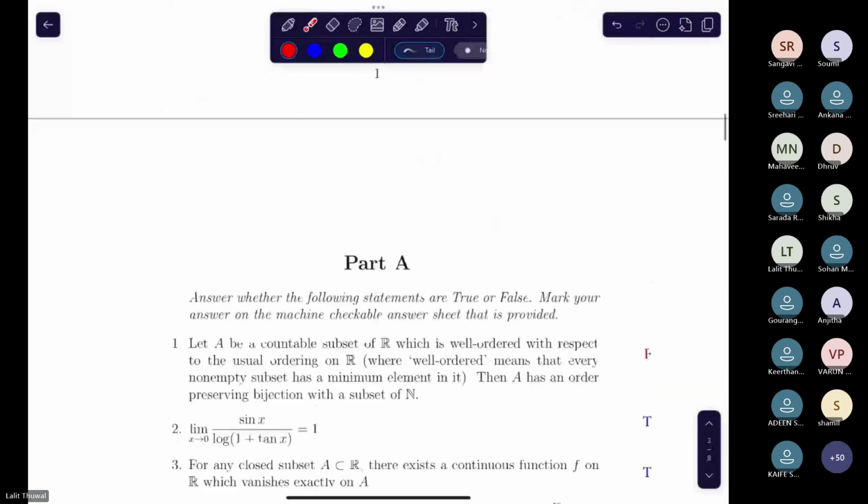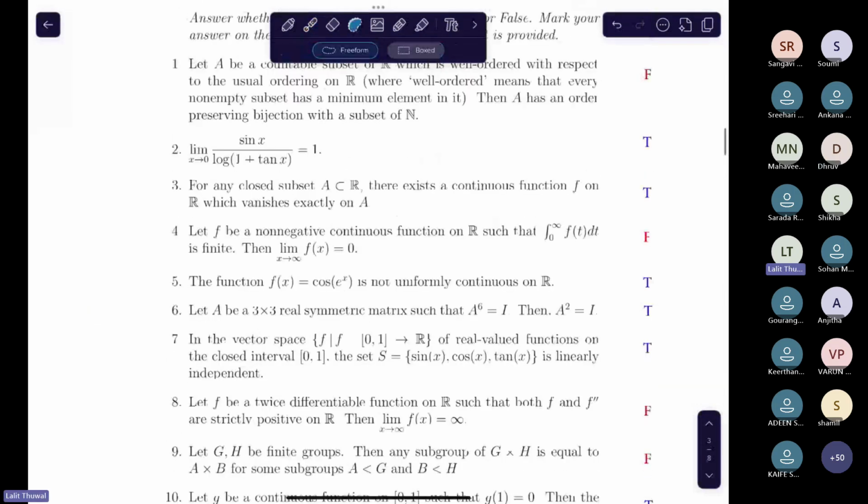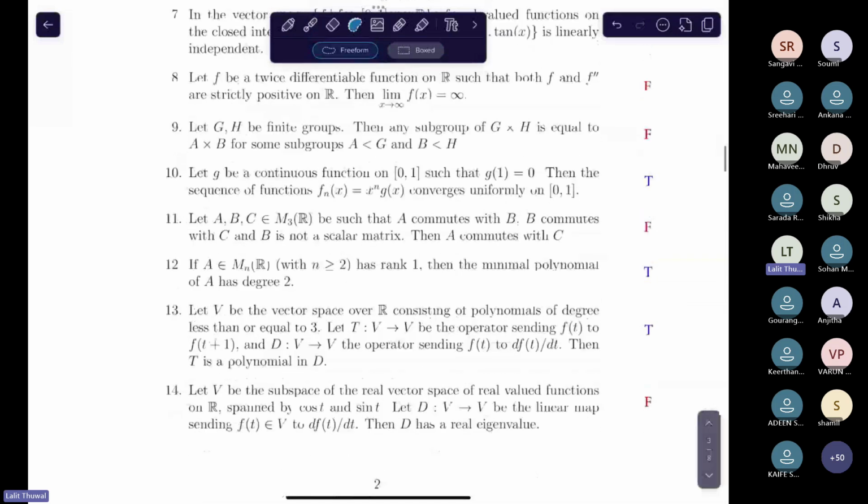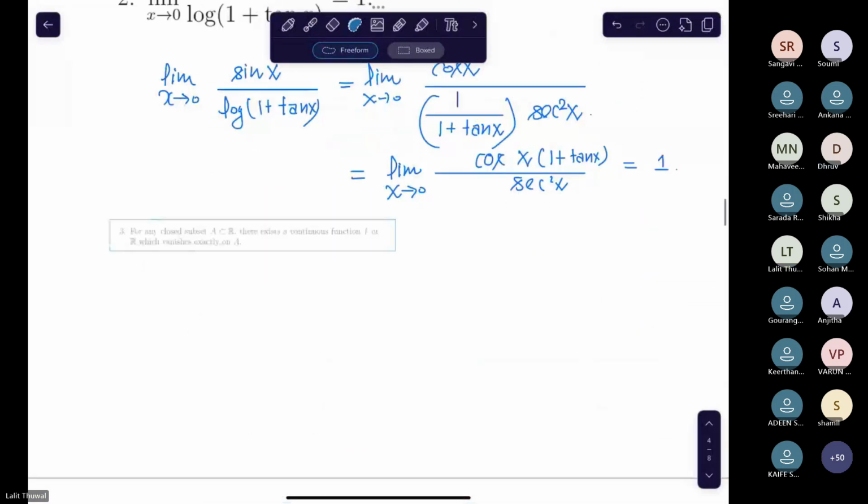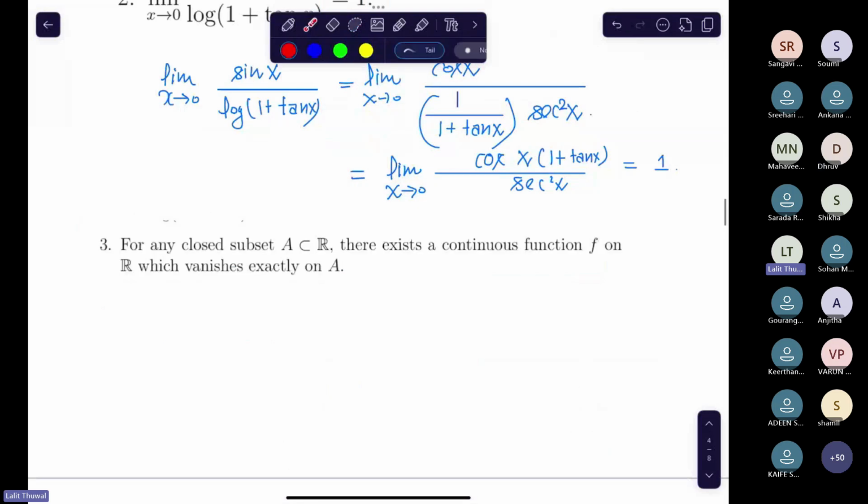Now let's think about this one. It says that for any closed subset A of R, there exists a continuous function f on R which vanishes exactly on A. It should not vanish at any point outside A. So the question is asking about this. Solution: can we construct such a function when A is a closed subset?